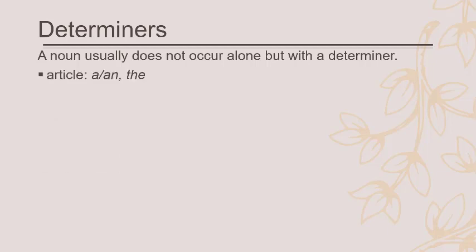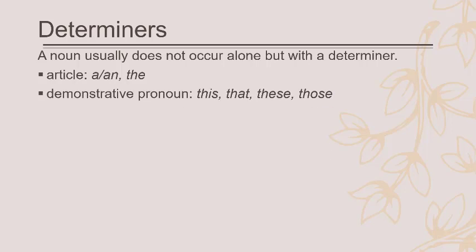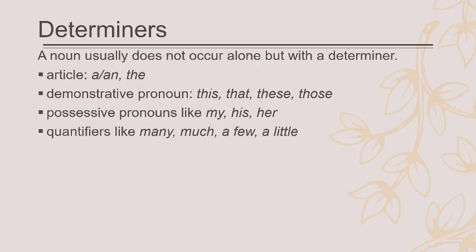In English, we have articles as a kind of determiner: a, an, and the. And we have demonstratives to demonstrate: this, that, these, and those. And then we have possessives like my, your, his, her, their, as in my sister, their book. Included in this are possessive nouns like John's book or Mary's book. And then if you have quantifiers like many, much, a few, a little, they show the quantity or the number of an object.